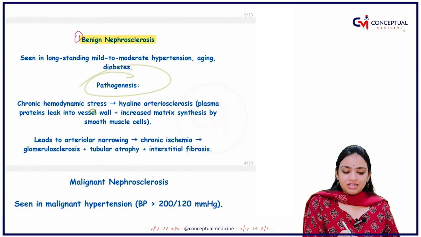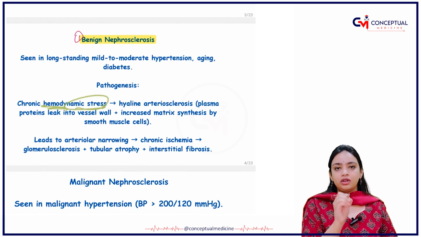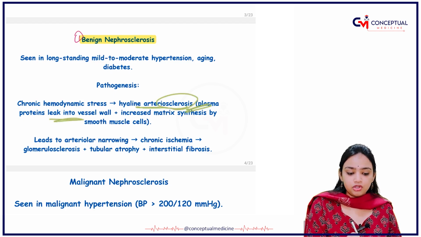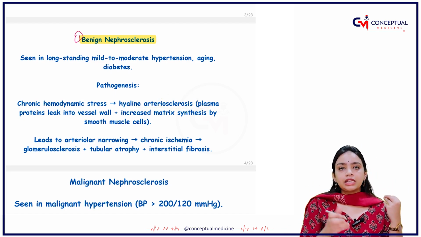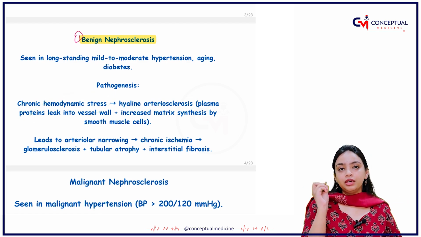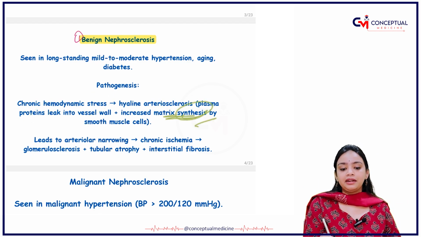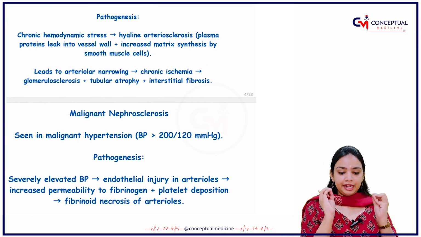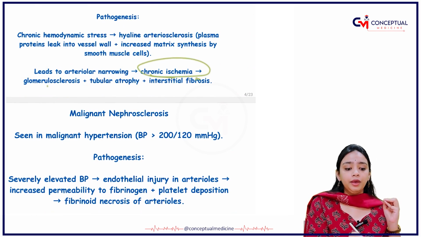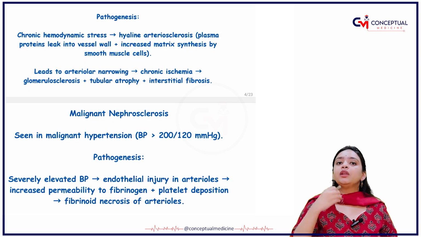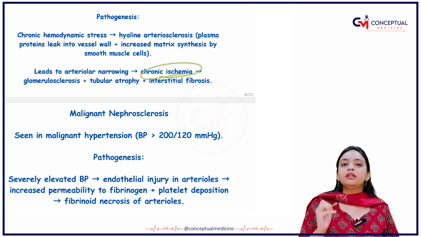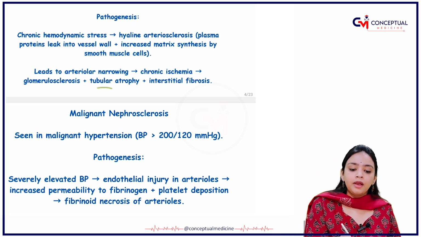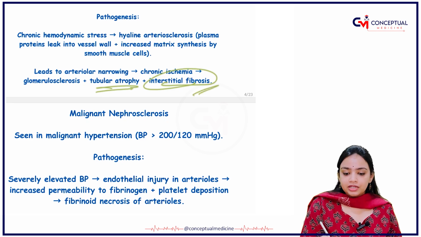Let's see the pathogenesis. There will be chronic hemodynamic stress. Firstly, there will be stress. After that, there will be hyaline arteriosclerosis. After the hyaline arteriosclerosis, there will be leakage of the blood vessel wall and an increase in matrix synthesis, which leads to arteriolar narrowing. All the blood vessels will get narrowed. There will be chronic ischemia. If the blood vessels are narrowed, there will be a loss of blood supply, right? As a result there will be ischemia, tubular atrophy and interstitial fibrosis.